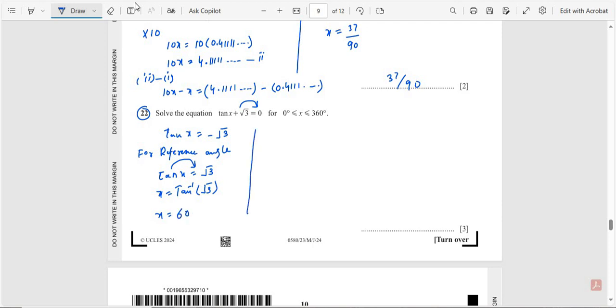We know that tan is negative in the second quadrant and fourth quadrant. So x1 is equal to, this quadrant is 180, so 180 minus the reference angle. The reference angle is 60. Subtracting these values, we get 120. So x2, the fourth quadrant angle, is 360 minus 60, that is equal to 300. So this is the final answer.